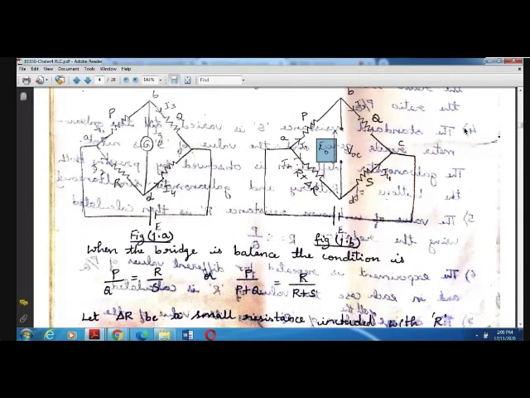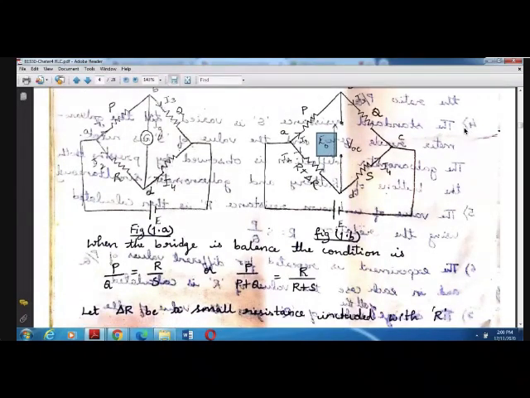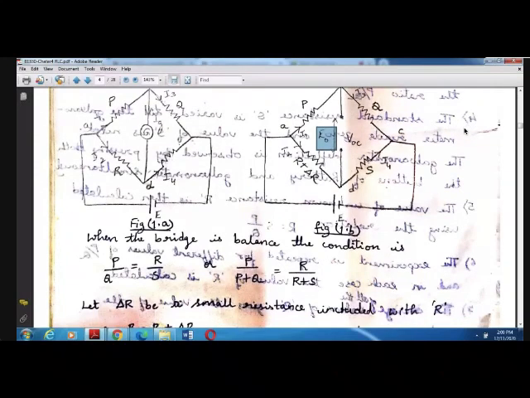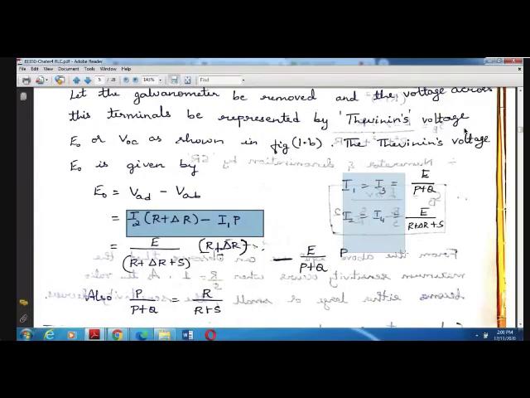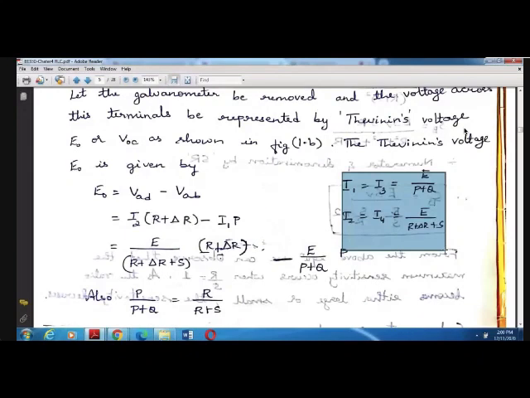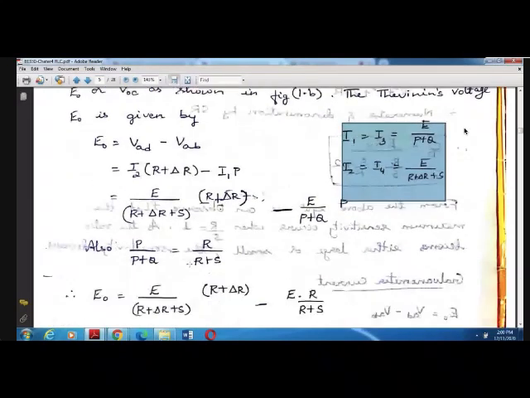VAB is nothing but I1 into P, and VAD is nothing but I2 into R plus delta R. So E naught is equal to VAD minus VAB according to Thevenin's equation. We started replacing the values for VAD and VAB, and using the balance equations we derived earlier in the Wheatstone bridge, we substituted and simplified.